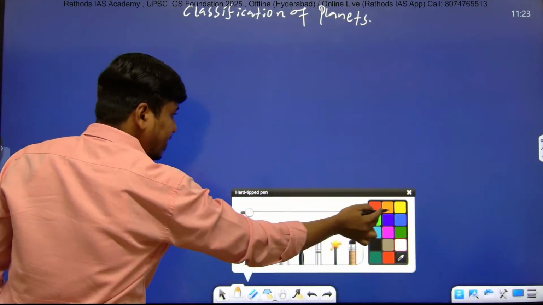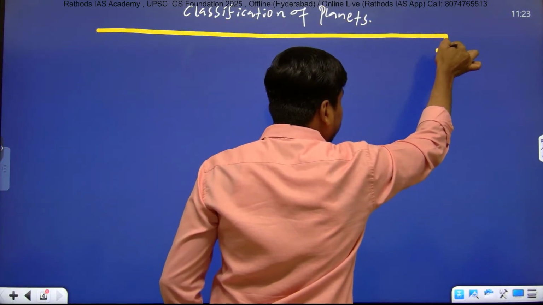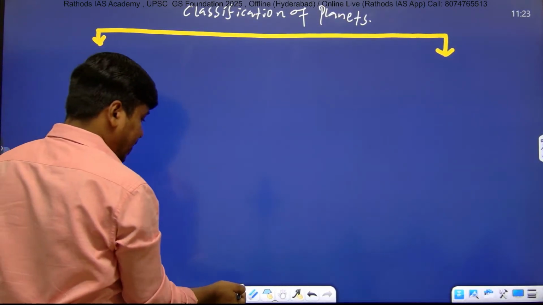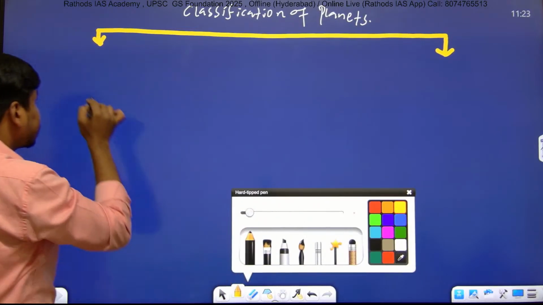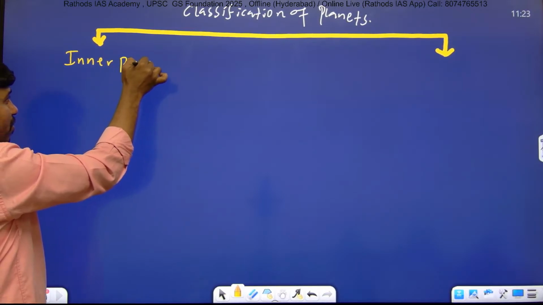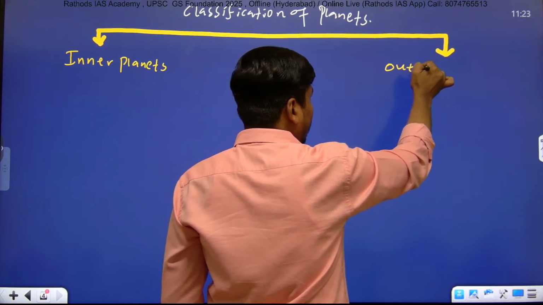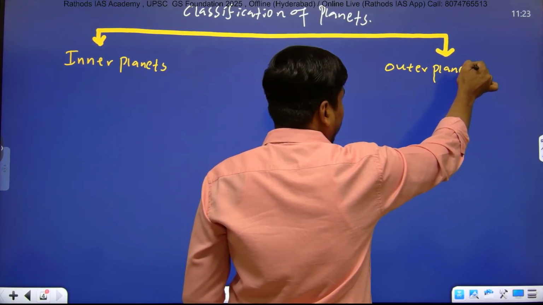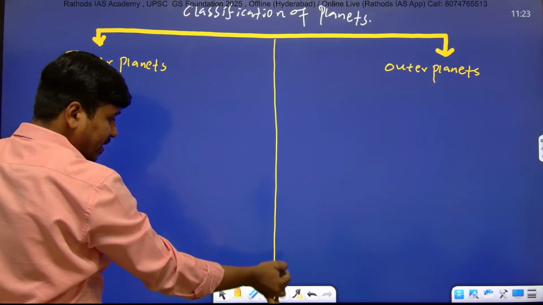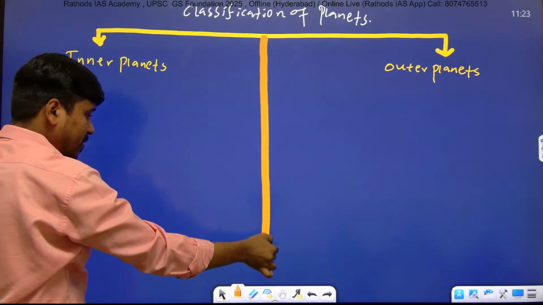Write down inner planets on the left side and outer planets on the right side, right? They are separated by the asteroid belt. In between we have the asteroid belt.